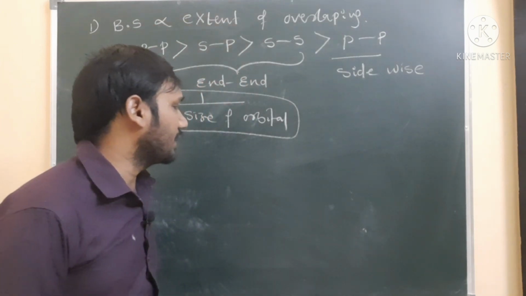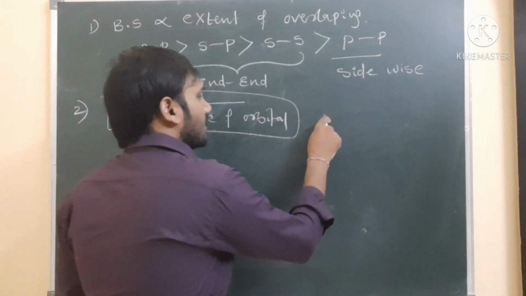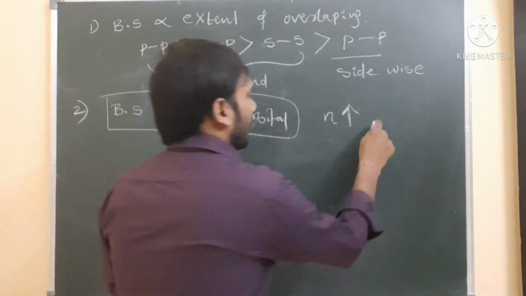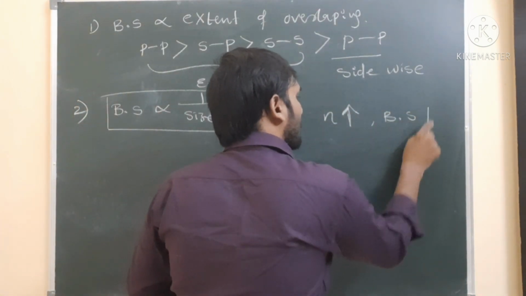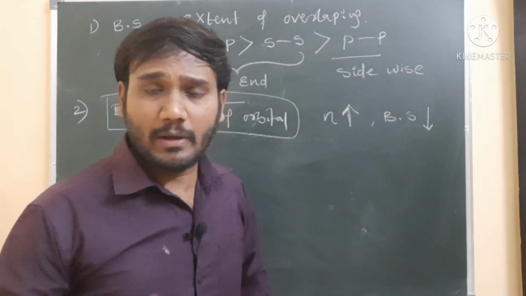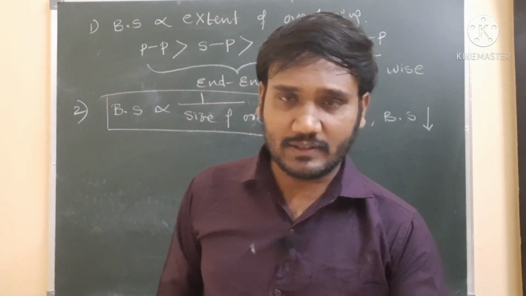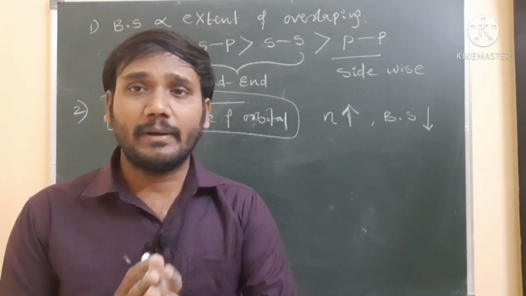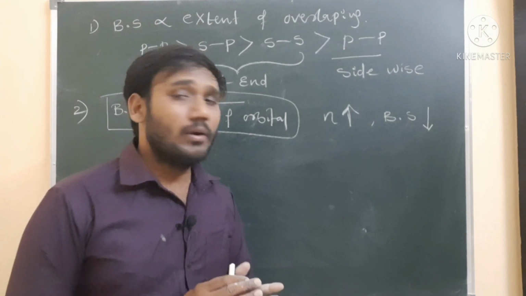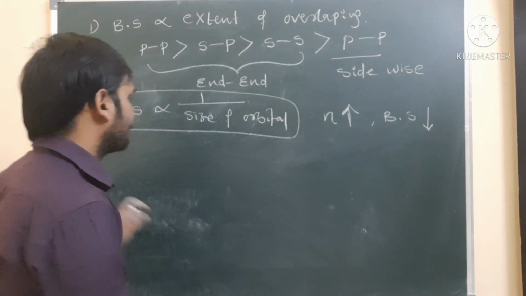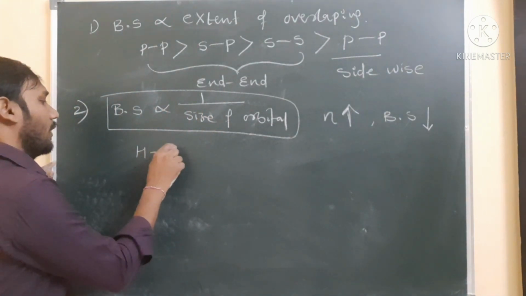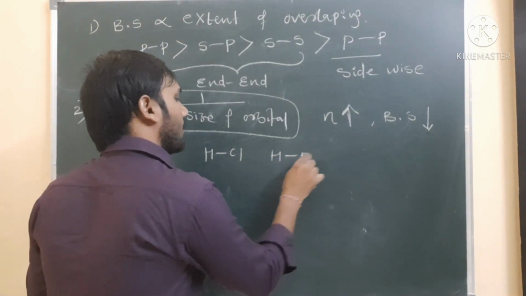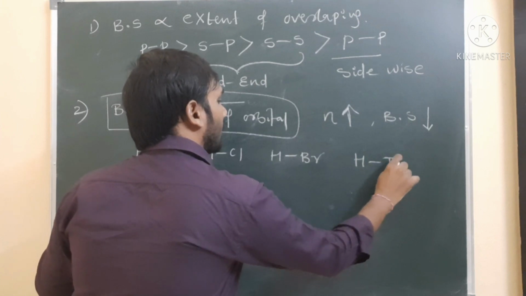So what does it mean? If the size of the orbital is more, that means the n value is more, then the bond strength is less. The n value is nothing but the shell number: first shell, second shell, third shell, fourth shell. If the shell value increases, the bond strength decreases. A simple example: hydrogen fluoride, hydrogen chloride, hydrogen bromide, hydrogen iodide.